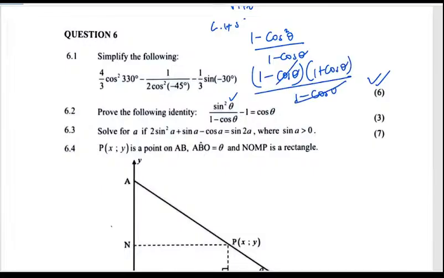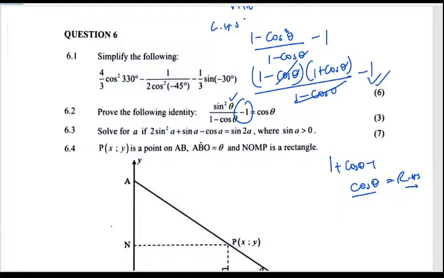So this cancels that. Oh, there's a minus 1 there. Okay, then we have 1 plus cos theta minus 1, which gives us what? Cos theta, which is equal to the right-hand side. All right, I was worried because I'd left out that negative 1. Okay, then 6.3.